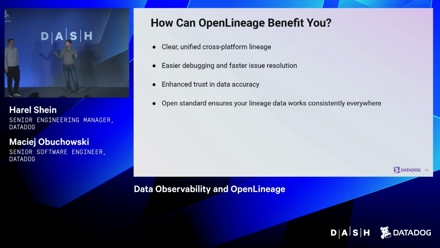So to wrap it all up, how can OpenLineage benefit all of you? For one, it powers what I think is a cool product. If you use it, it will benefit you. That's awesome. But also, it provides you with unified observability across your entire data pipeline. When something breaks, it's much easier to pinpoint where it is broken. It helps increase trust in data accuracy and the provenance of data because you can see, okay, this column is generated and calculated from these specific data sources, which is easier to do.